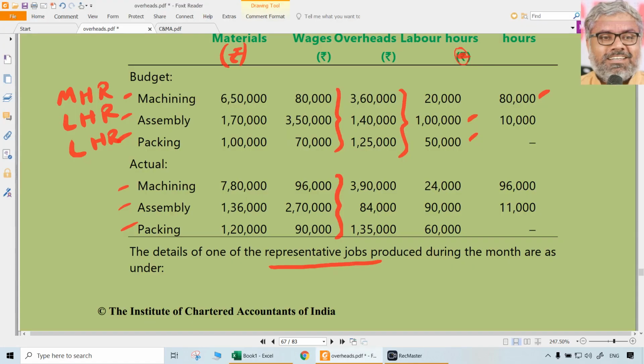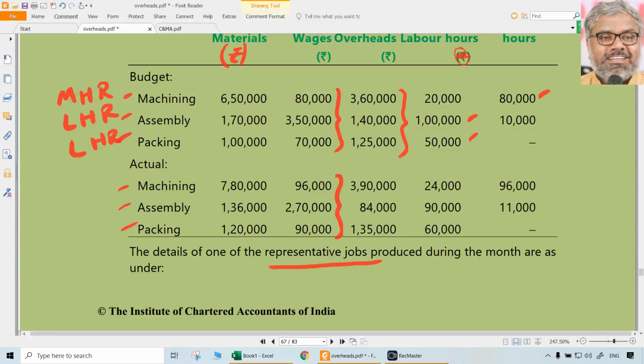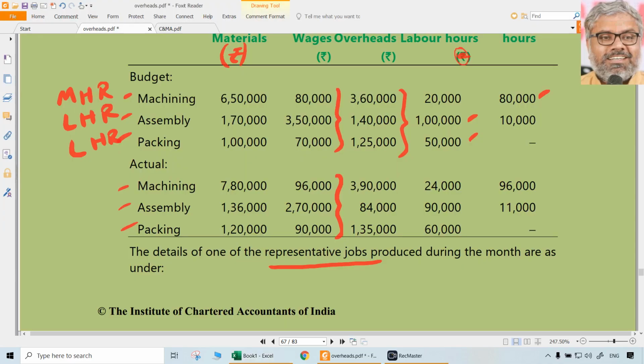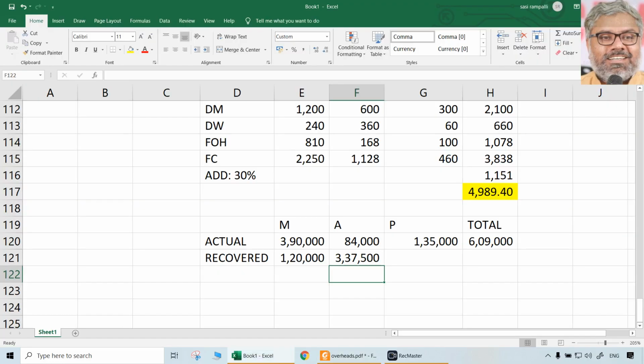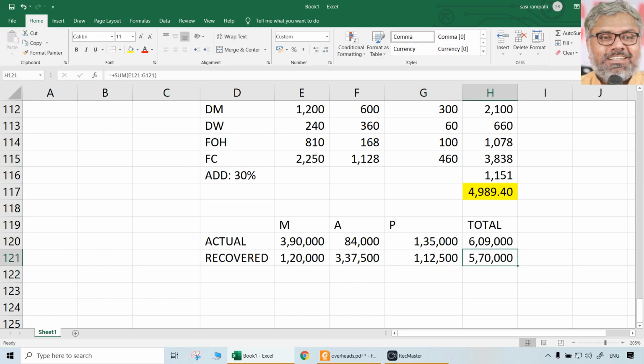That is 125% of 96,000, that would be absorbed. Then assembly, 125% of 2,70,000. Then 125% of 90,000. Total is 5,70,000.